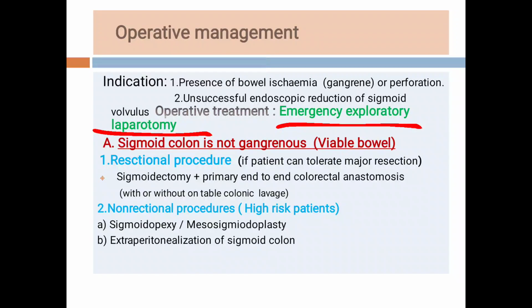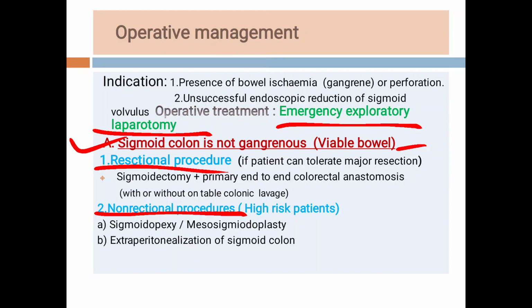Now on opening the abdomen, sometimes the patient has no gangrene and we have done the colonoscopy, but the colonoscopy has failed. So on opening the abdomen, the treatment depends on whether there is gangrene of the colon or no gangrene of the colon. First, if the sigmoid colon is not gangrenous, that means the sigmoid colon is viable, then there are two types of procedures: resectional procedures and non-resectional procedures.